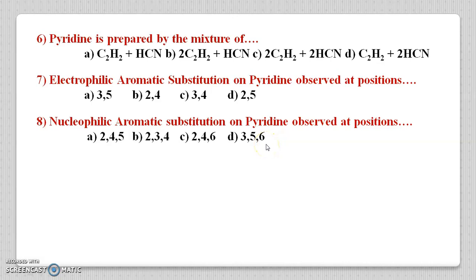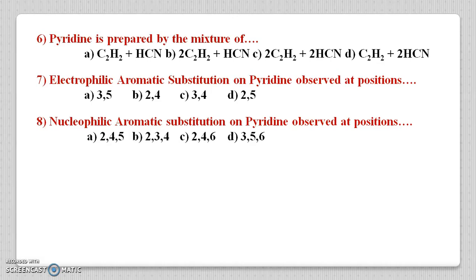The question is at which position of the pyridine ring the nucleophile gets attached. If the nucleophile gets attached at carbon number 2, 4 or 6, resonance structures are formed, pi electron delocalization takes place, and the negative charge is stabilized on the nitrogen atom, because nitrogen is more electronegative than carbon.